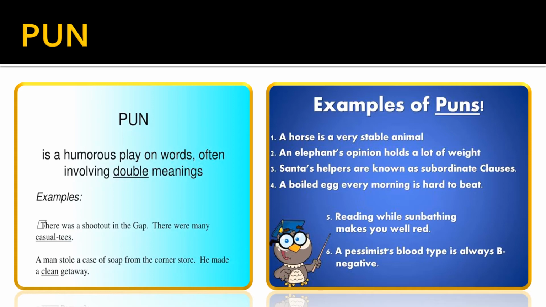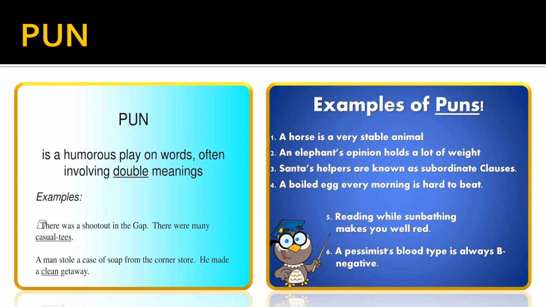See this one. A horse is a very stable animal. Now, stable meaning calm, cool, not wild, but at the same time it lives in a stable, so we are using the word stable for calm and cool as well as the place where the horse lives. So a double meaning use of words mainly for comedy is a pun.